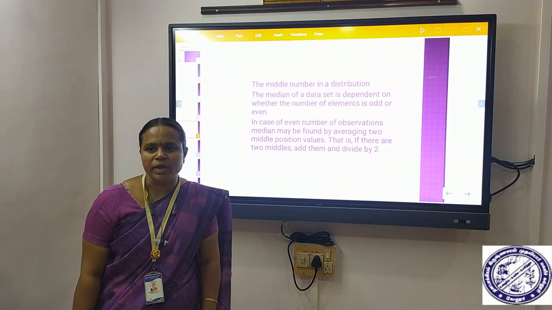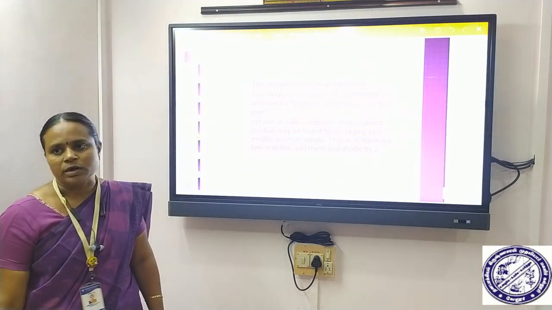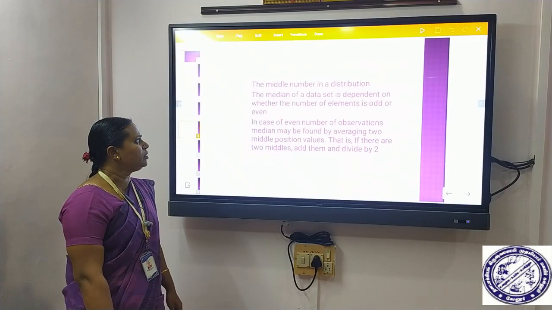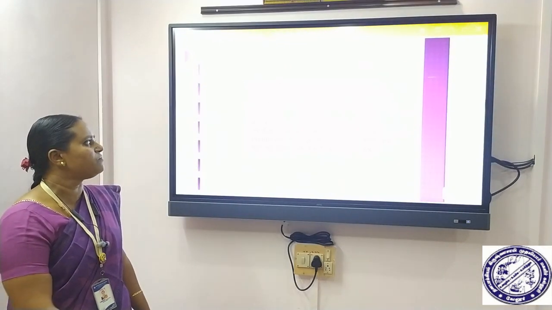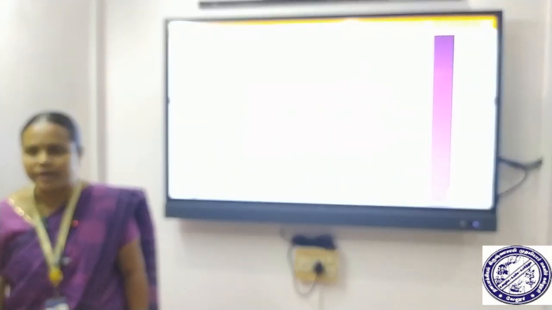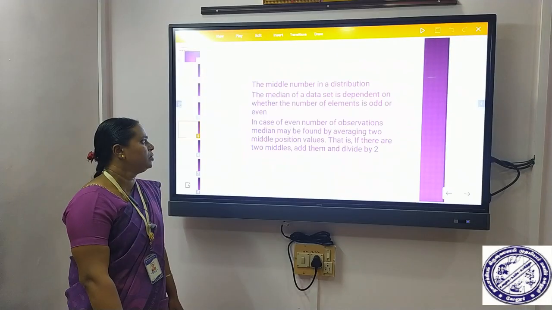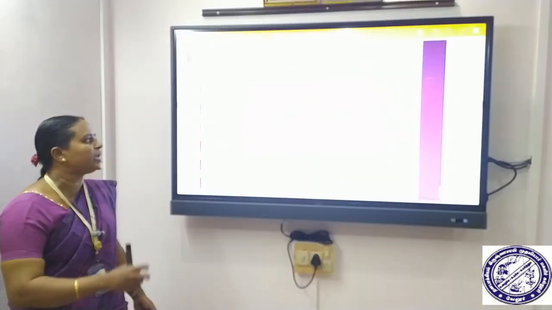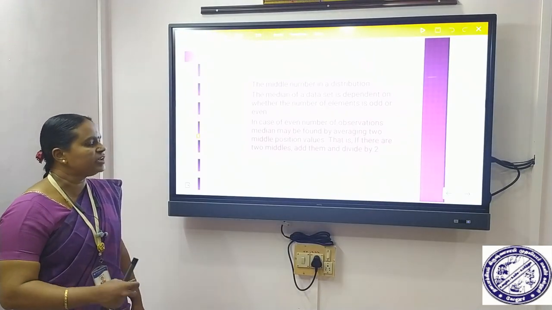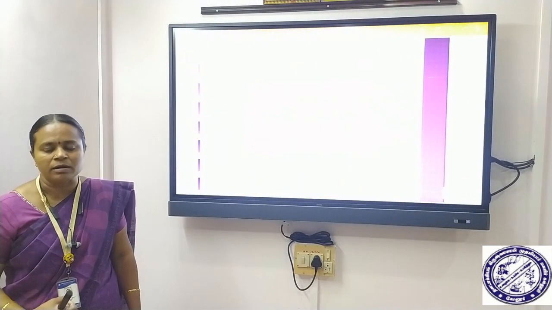Next we are going to discuss median. Median is the middle number in a distribution. The median of a data set depends on whether the number of elements is odd or even. If it is an odd number of data, it is easy to pick the median, which means the middle value is the median.